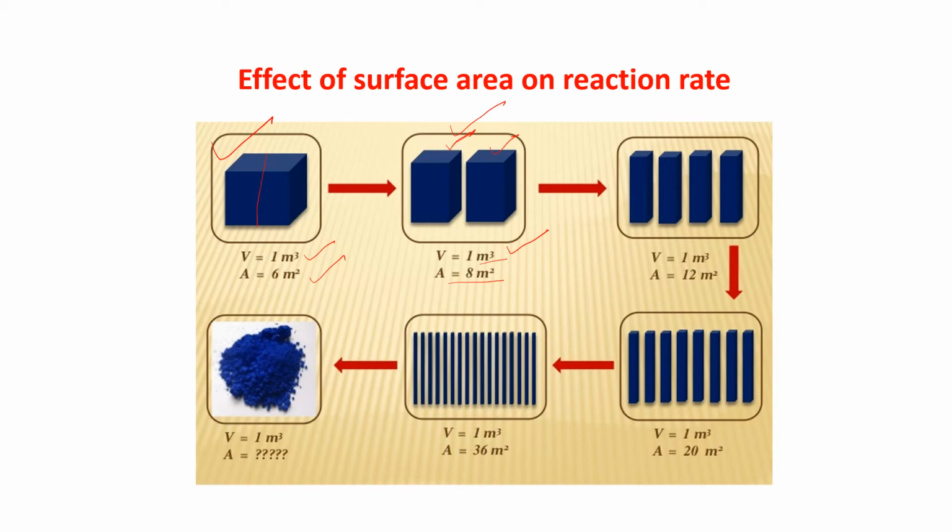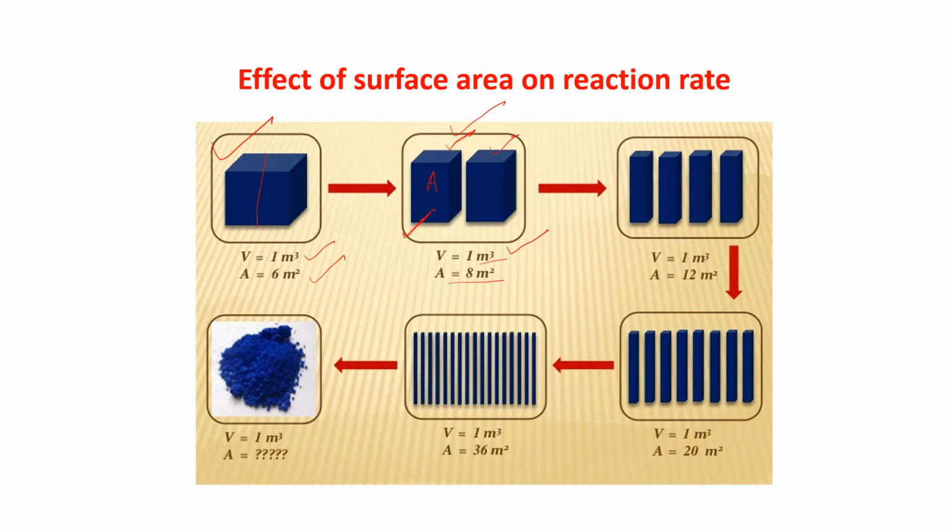But consider the surface area of one part, which is not a cube now. It has two sides, each 1 into 1, so 1 meter square each, with length and breadth 1, 1.